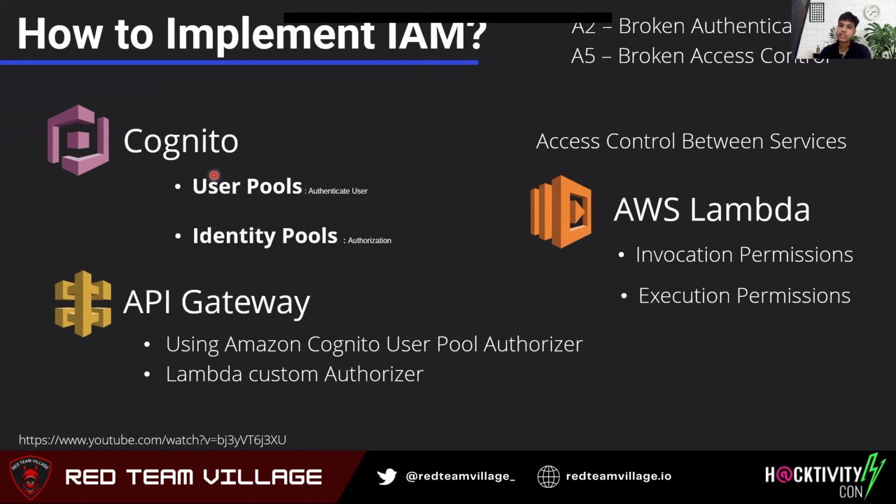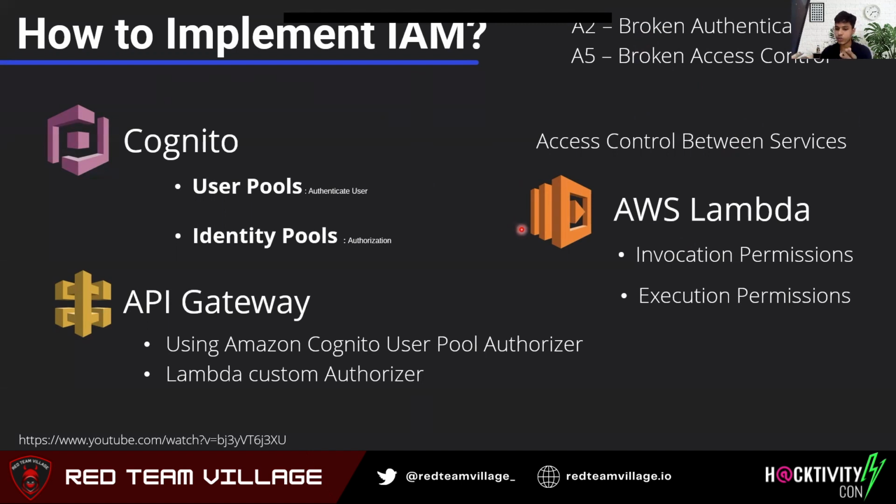And then we have access control between services. If you talk about access control between services, we have AWS Lambda, which has invocation permissions and execution permissions. So we have mapped broken authentication and broken access control of the OWASP Top 10, and we also know which AWS services we can use to fulfill these requirements.